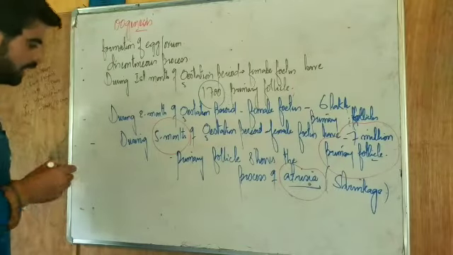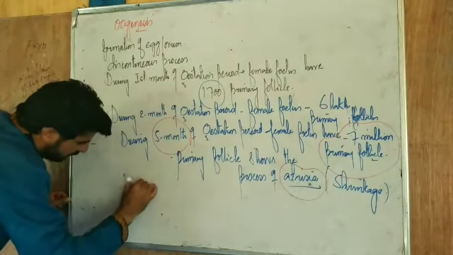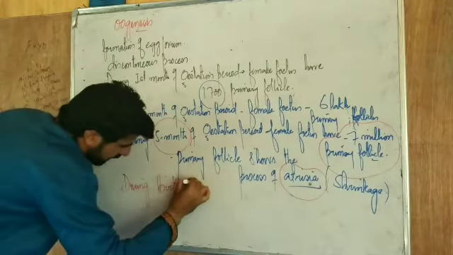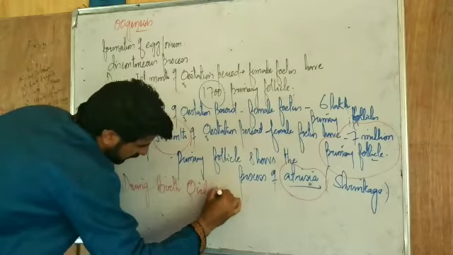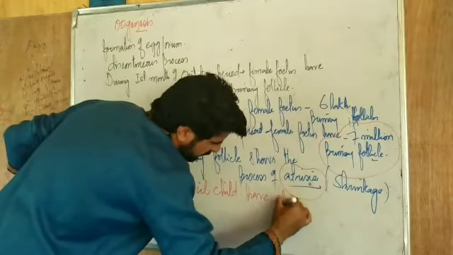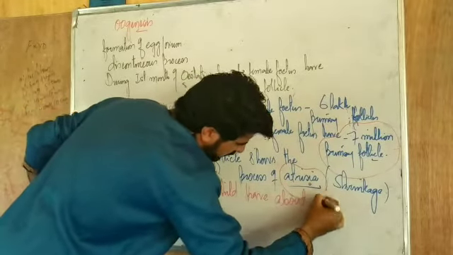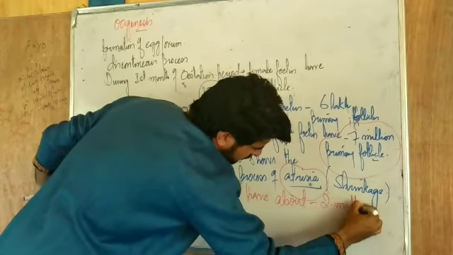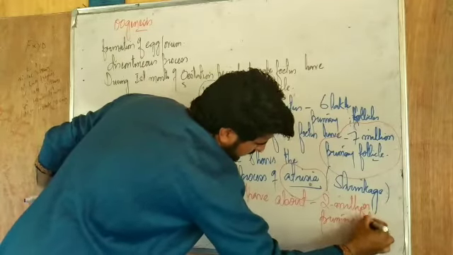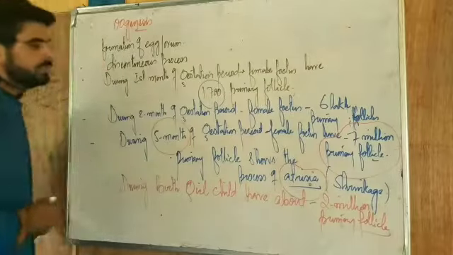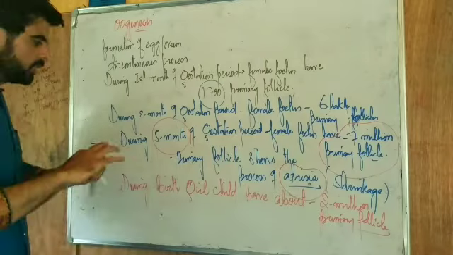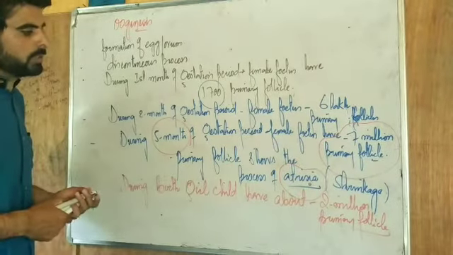There is a shrinkage of the follicles, and this shrinkage leads to the decrease in the number of primary follicles.